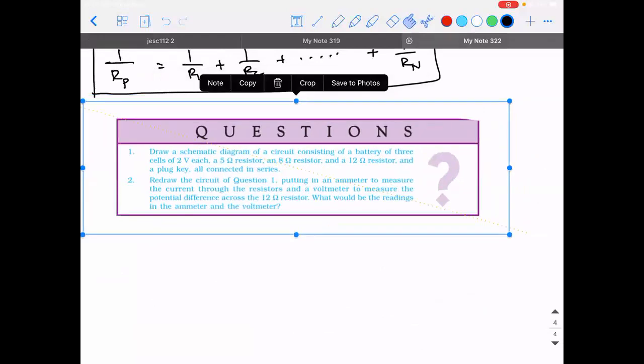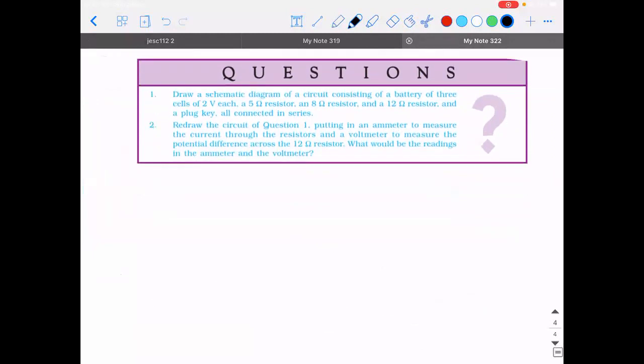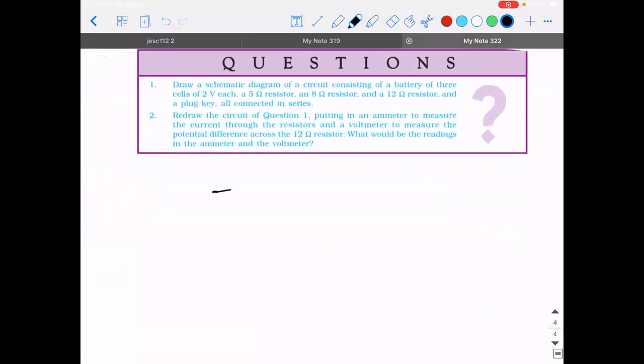So draw a schematic diagram of a circuit consisting of a battery of 3 cells of 2 volt each, a 5 ohm resistor, 8 ohm resistor, and 12 ohm resistor, and a plug key, all connected in series. So how many resistors are there? 3. 5 ohm, 8 ohm, and 12 ohm.